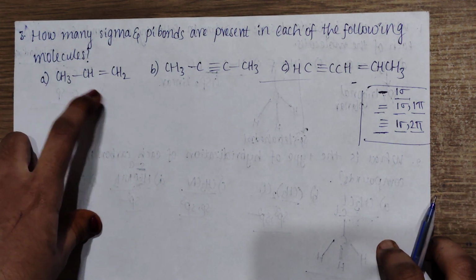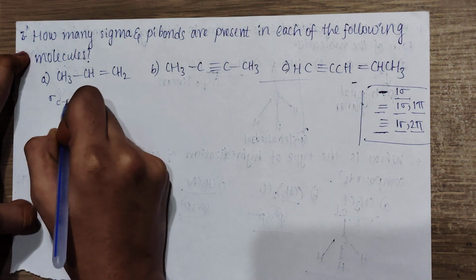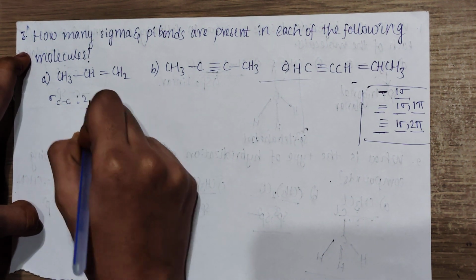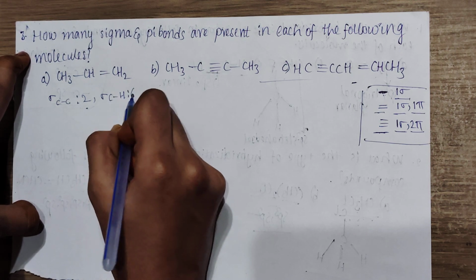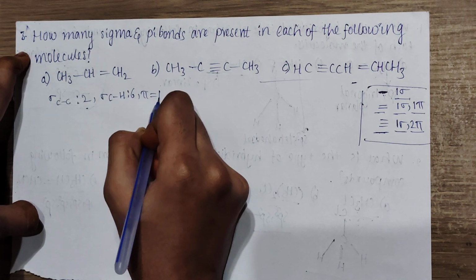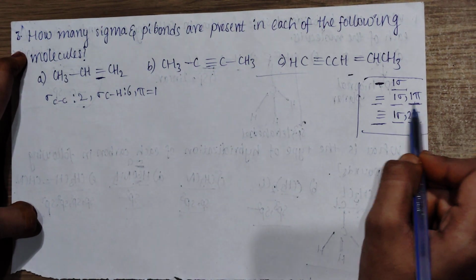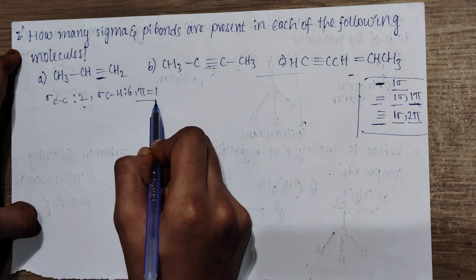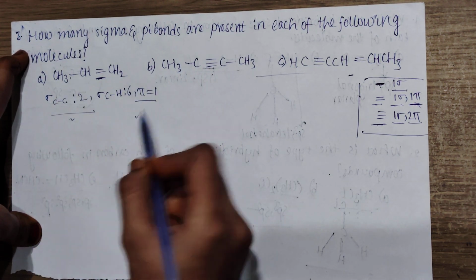While coming to option A, here sigma carbon-carbon bonds are 2, sigma carbon-hydrogen bonds are 6, and the pi bond is 1. As only one double bond is present, we have only one pi bond. In this way, you have to check the sigma and the pi bonds.